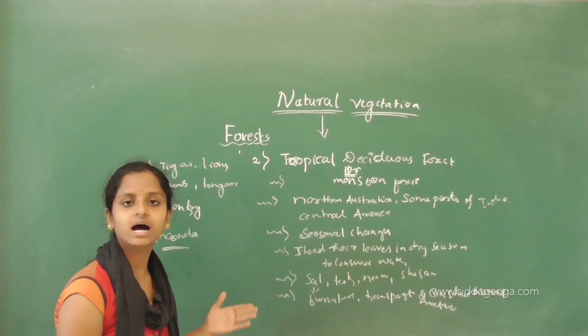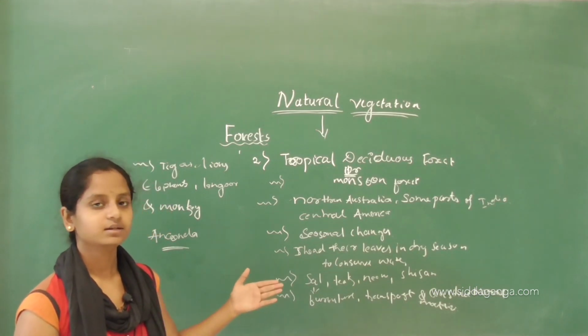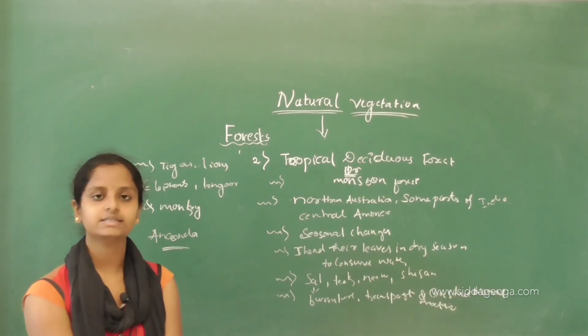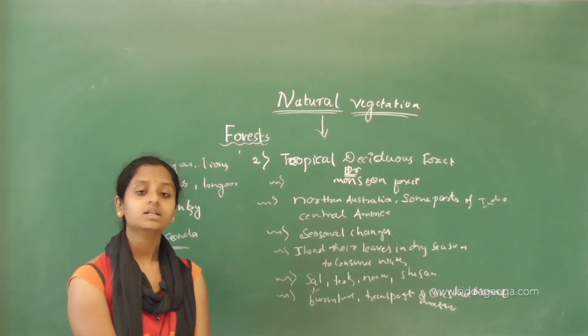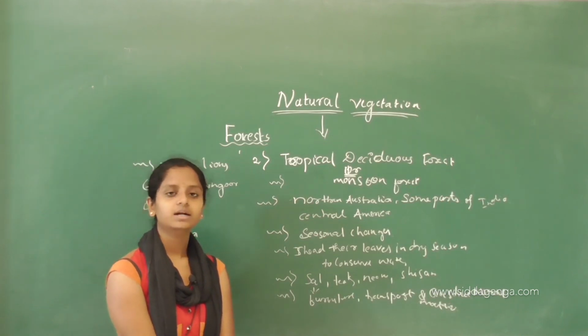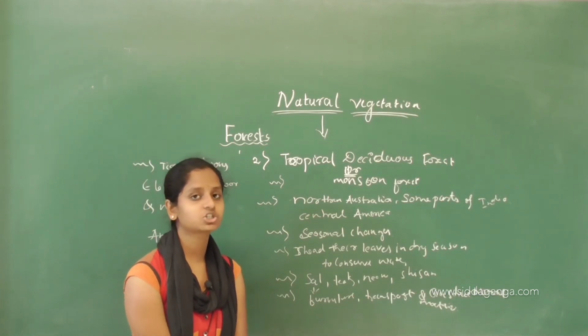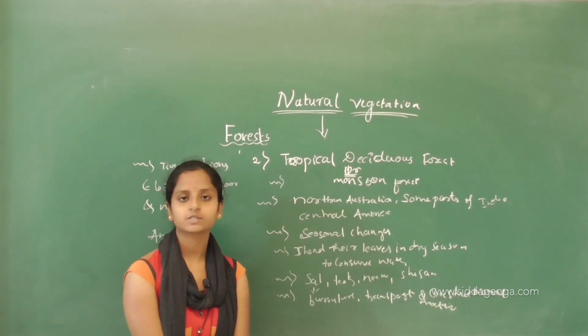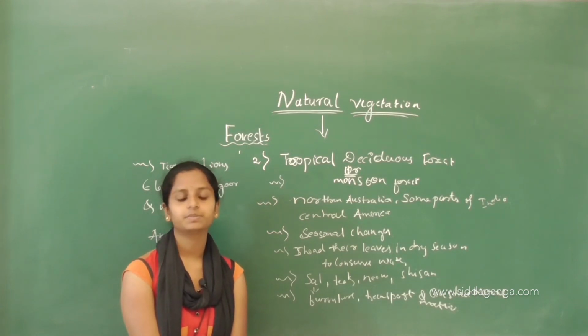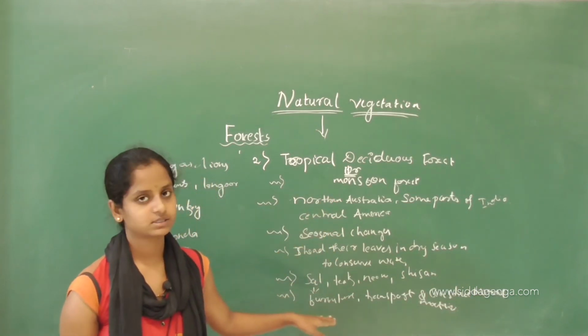And these hardwood trees, sal, neem, teak and sesame, are used to make furniture, and they are also used to make transport and constructional materials. What are the materials required for transport and constructional purposes? Those can be made with the help of these trees.